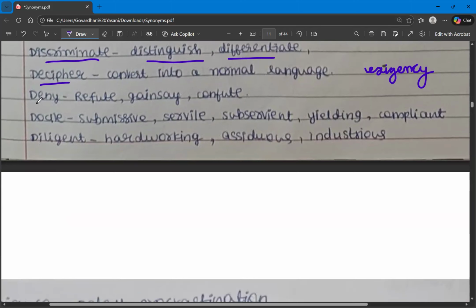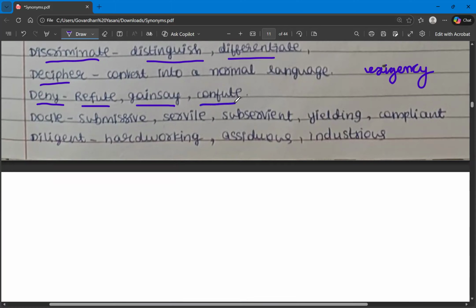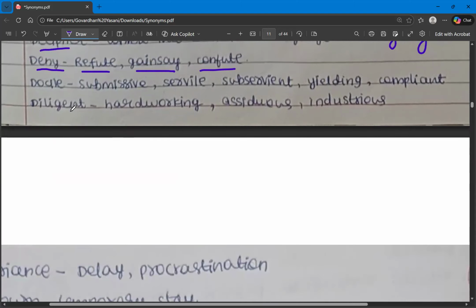And then the next one is deny. Deny means saying no to something. So the synonyms are refute, gainsay, confute. So what are the synonyms for deny? These are refute, gainsay, and confute. The next one is docile. Docile means someone who is submissive or who does everything you say.